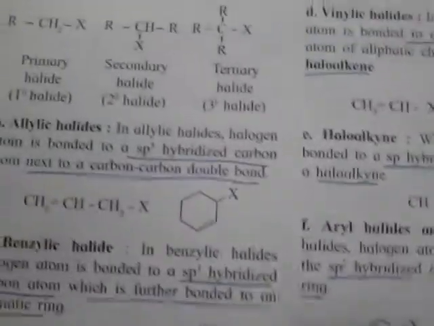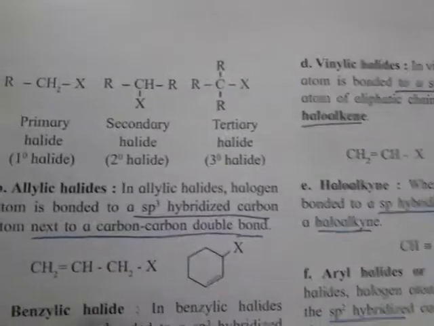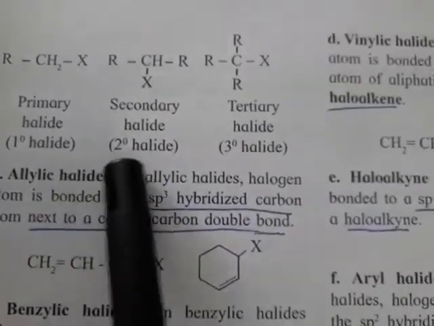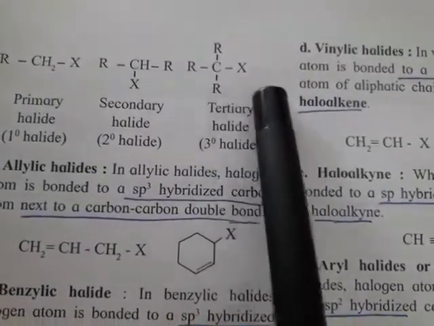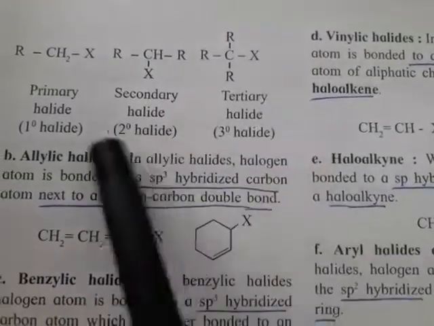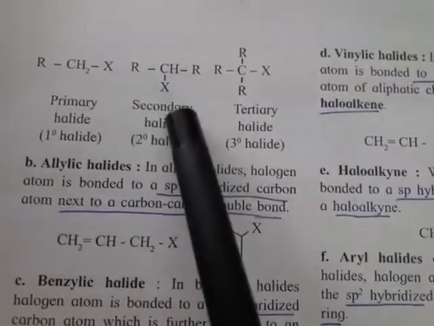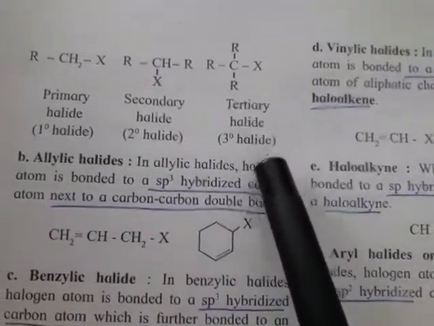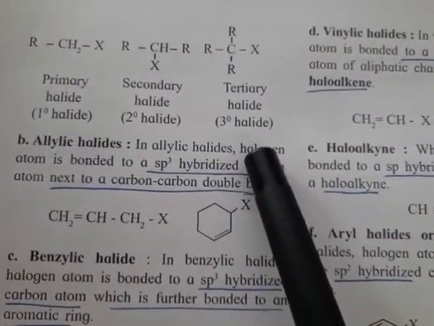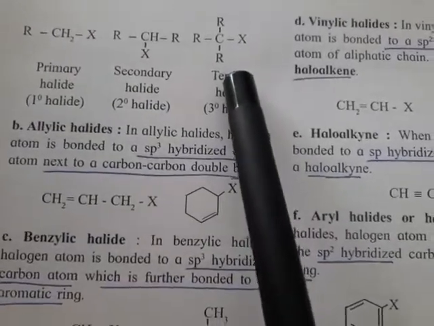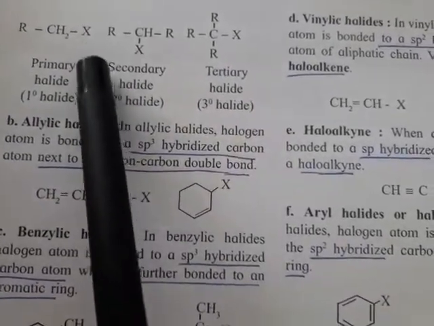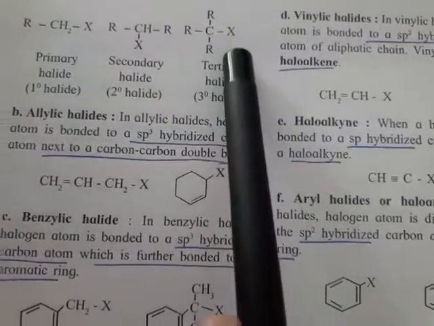Next, examples of these alkyl halides are given here. First one is primary alkyl halide, RCH2X. Second one is RCHXR. Third one is R3CX. Primary means CH2X, secondary means CHX, tertiary means CX. So this is the first alkyl halide, where all carbon atoms are sp3 hybridized, and the difference is that the position of halogen is different.